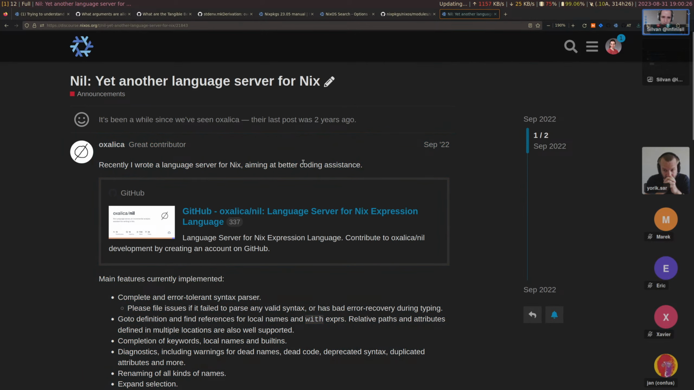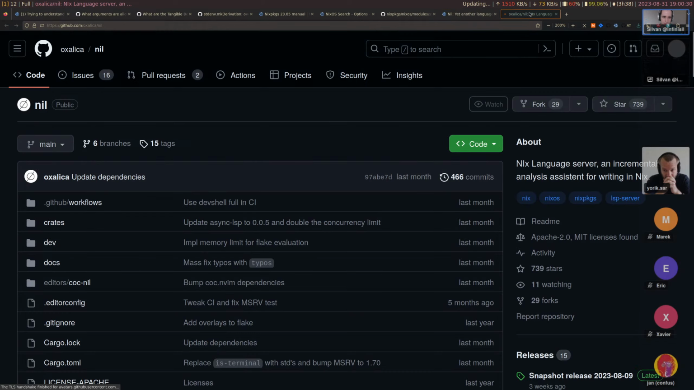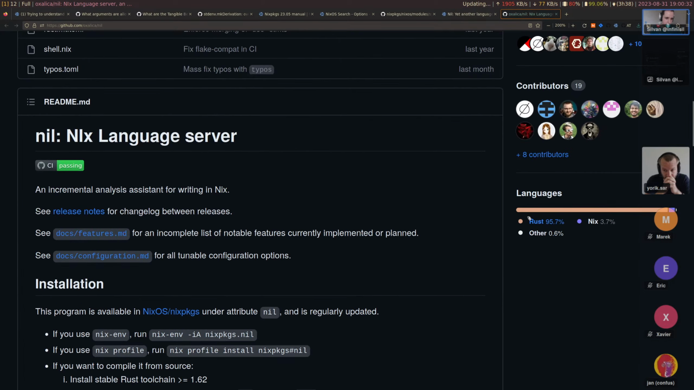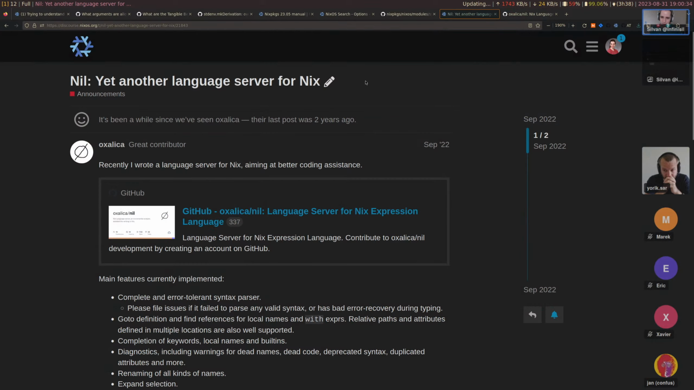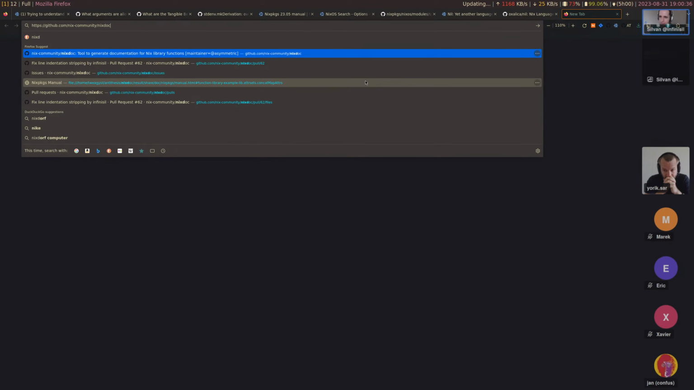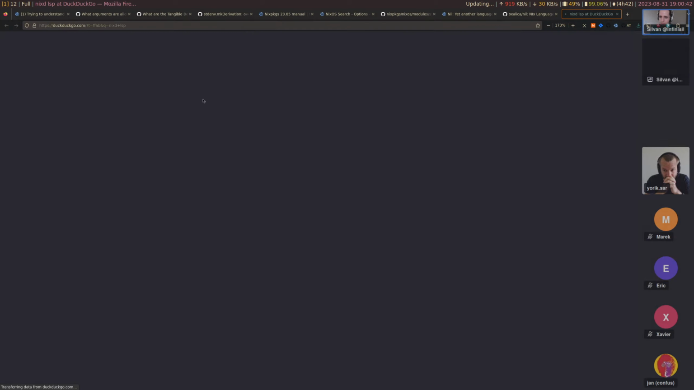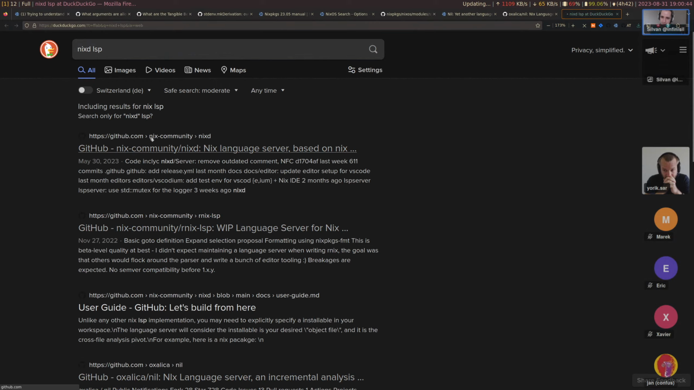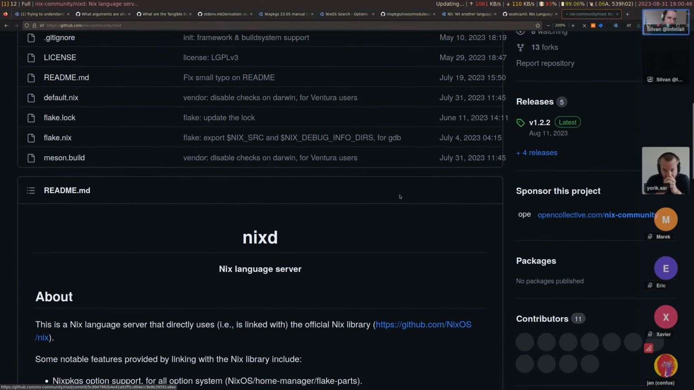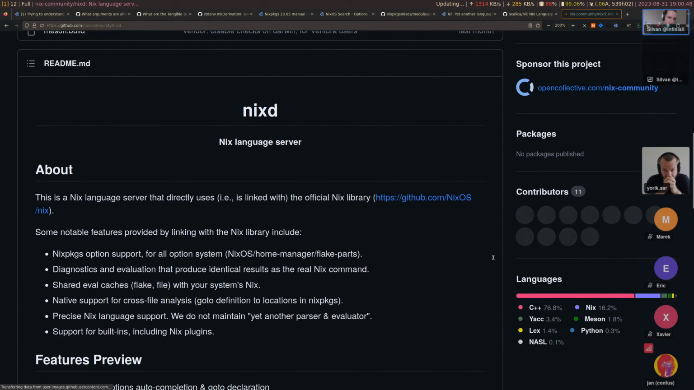So there's nil, and an older one. I think that one is based on, is it Rust or Haskell? Rust. Rust, and then we have nixd. Yeah, nixd. This is based on just C++ hooking into the Nix code base itself.